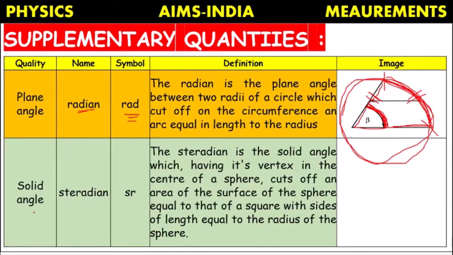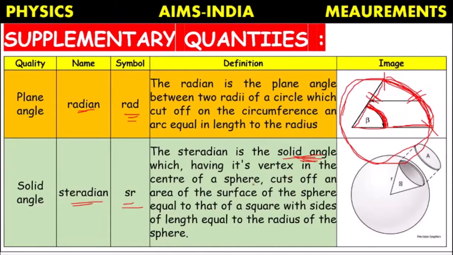Next, solid angle. Another quantity name is solid angle. Its unit name is steradian. The symbol is SR. It exists in solid shapes. The plane angle exists for plane shapes, and the solid angle exists for solid shapes.